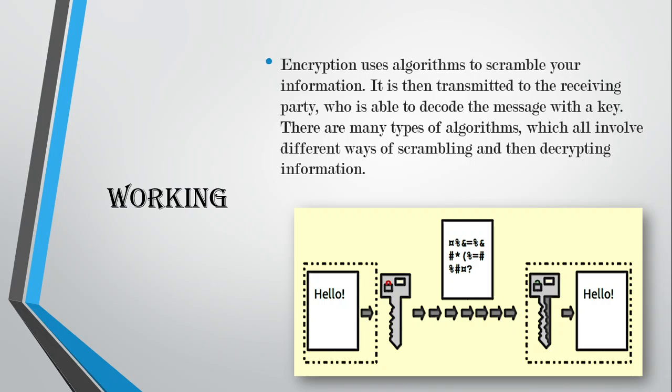So first we will understand the working of encryption. As an example, here is an image. In this image we are writing hello, and hello is encrypted into ciphertext. This is a ciphertext. It has no meaning, it is made of symbols and many alphabets we can use. And after that we can decrypt it into the original plain text. So we can say that encryption uses an algorithm to scramble your information. It is then transmitted to the receiving party who is able to decode the message with a key. There are many types of algorithms which all involve different ways of scrambling and then decrypting information, like DES, AES.